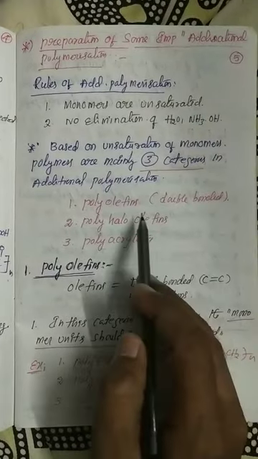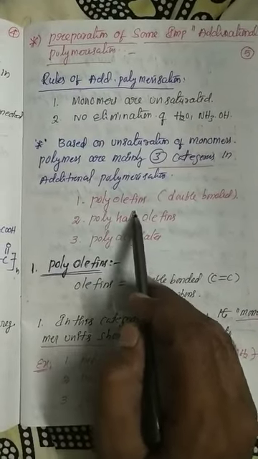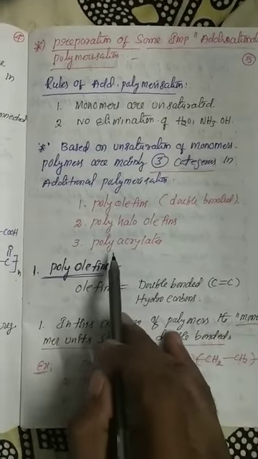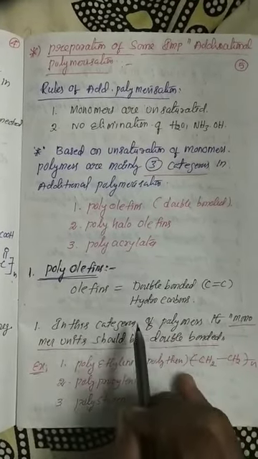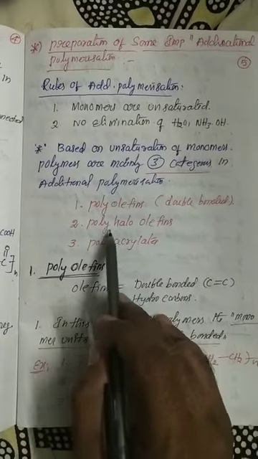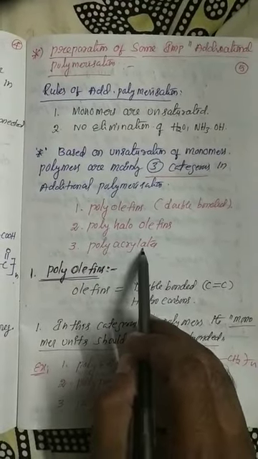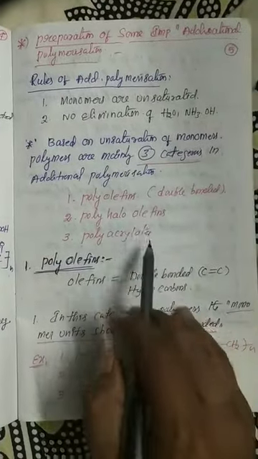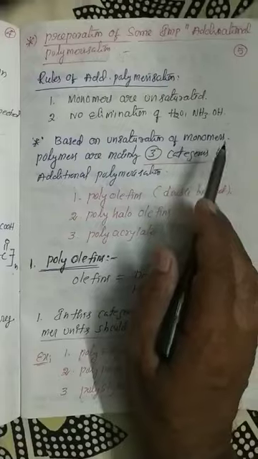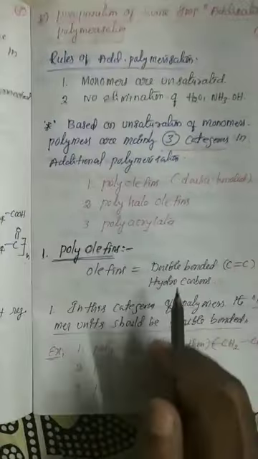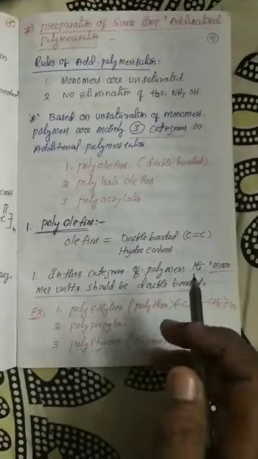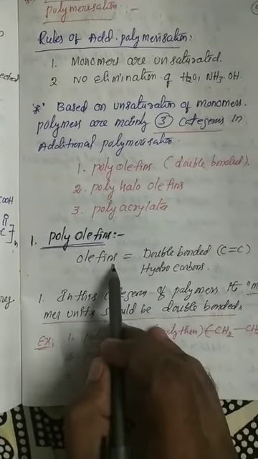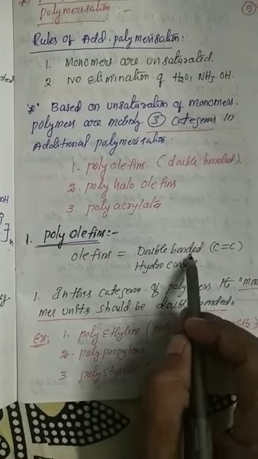This is the category. And again, in polyolefin a number of polymers are there, in polyhaloolefin a number of polymers are there, and in polyacrylate a number of polymers are there. But polyolefin, polyhaloolefin, polyacrylates, these three are the part of addition polymerization. So these three classifications are based on the unsaturation of the monomer. The first category is polyolefin. My dear students, olefins means double bonded monomers.